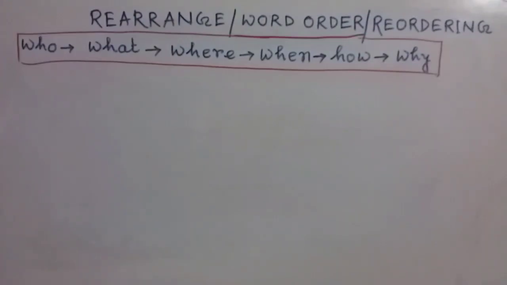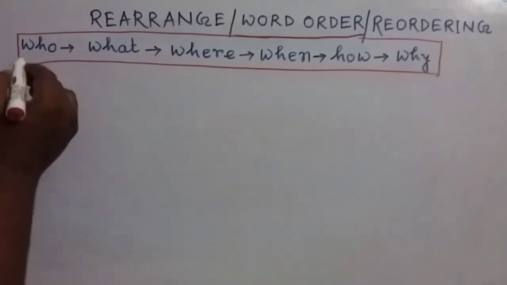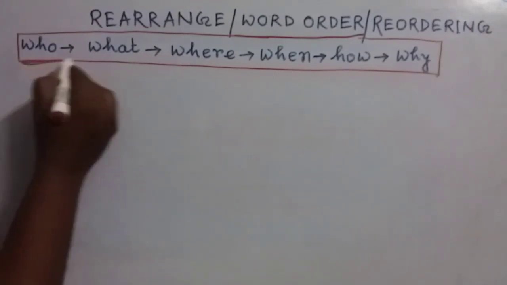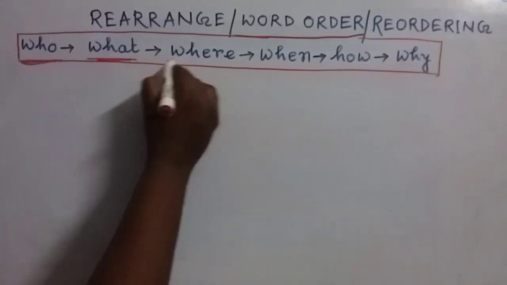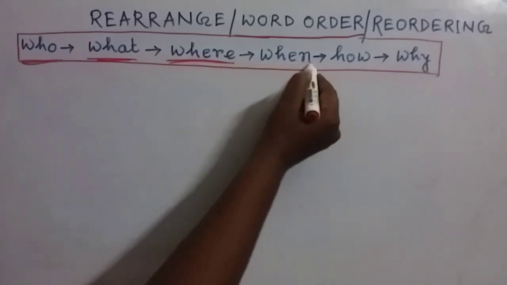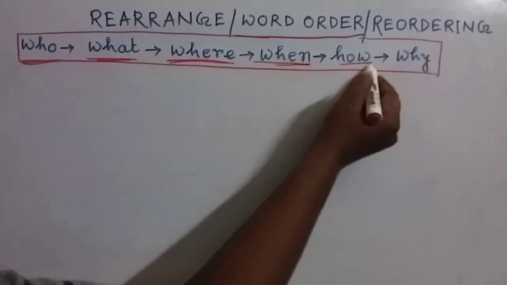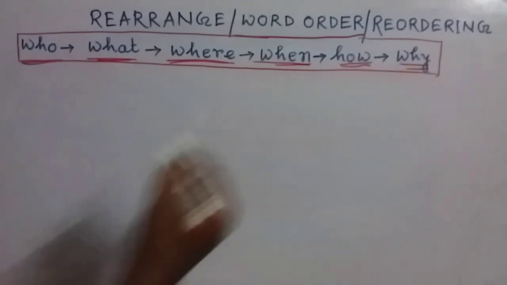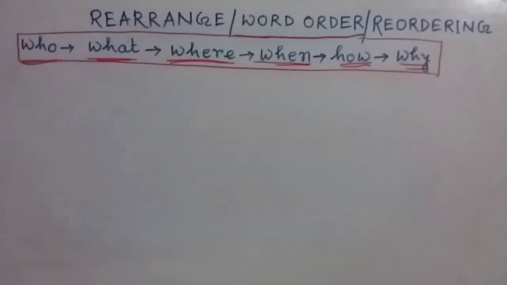So my dear friends, for word ordering in English language, always we have to follow this structure. First of all, who, then what, then where, after that when, then how, then why. All time we have to follow this structure. Make it clear at first. We cannot break this structure.